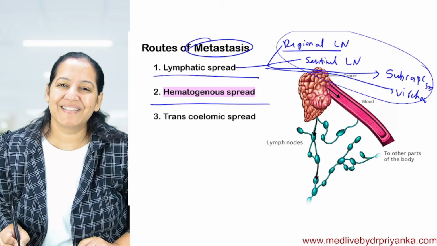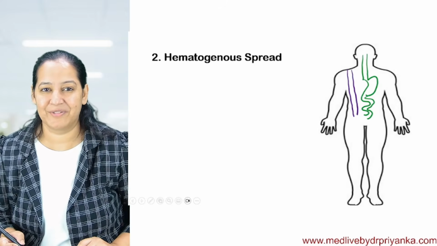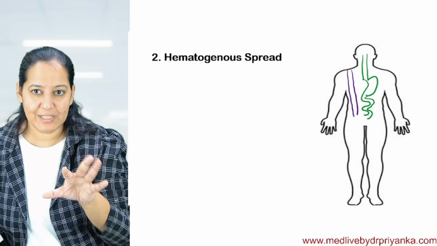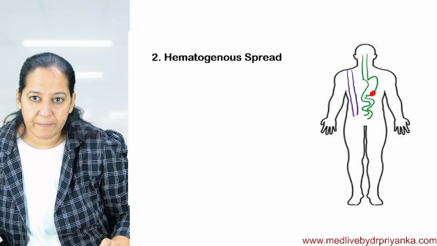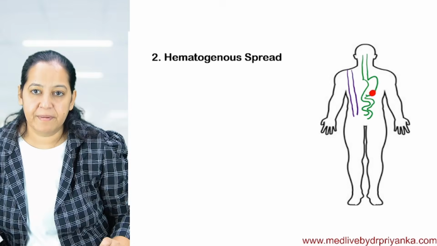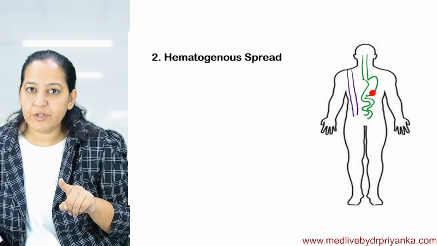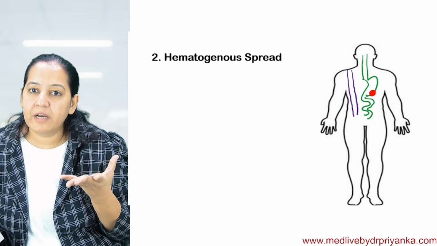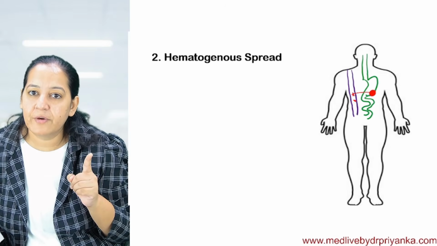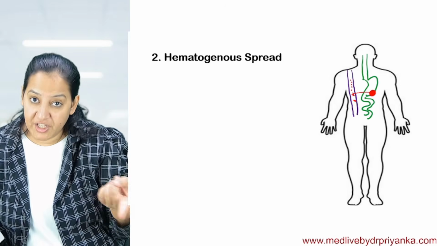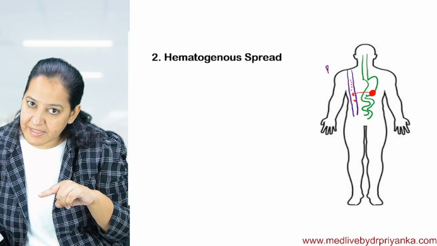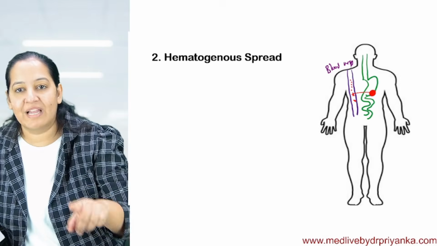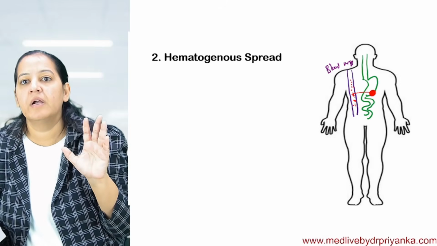Coming to the hematogenous spread. Let's start. I am taking the same example from the beginning. This human has a tumor in the stomach, for example gastric malignancy. This is the primary tumor. Some of the tumor cells get loosened, and after loosening they get shed into the blood vessel. Initially I taught you this is a lymphatic vessel, but now I'm saying this is a blood vessel.